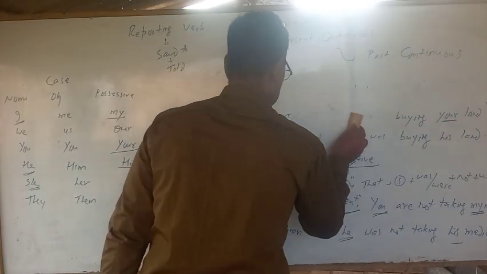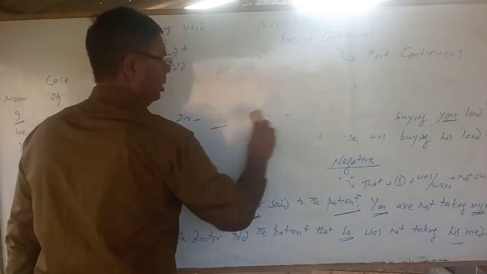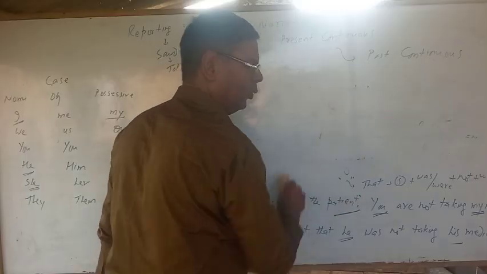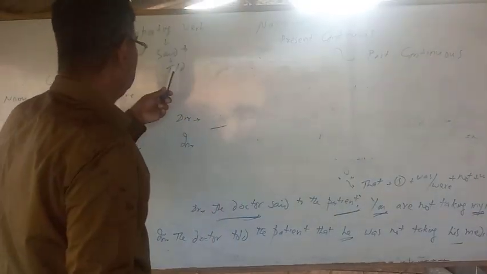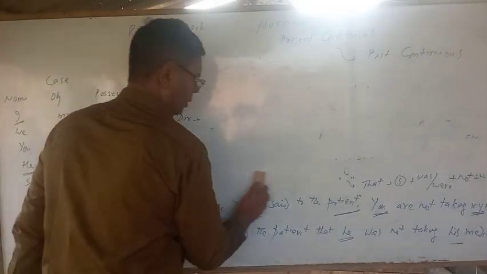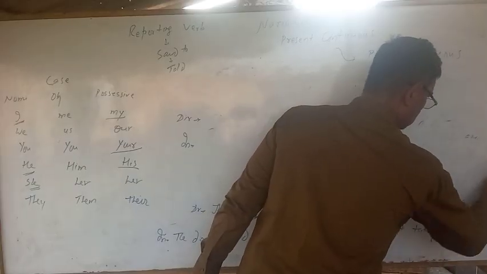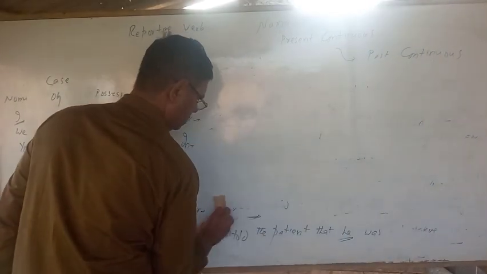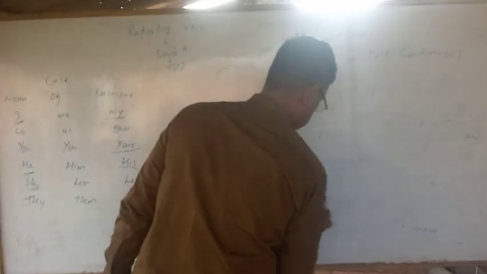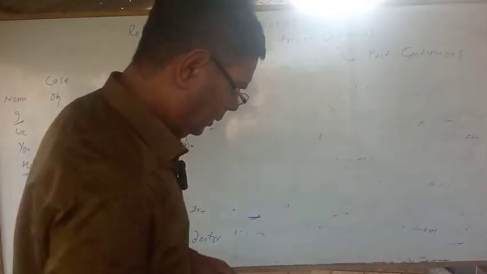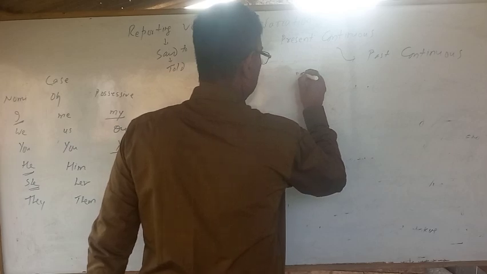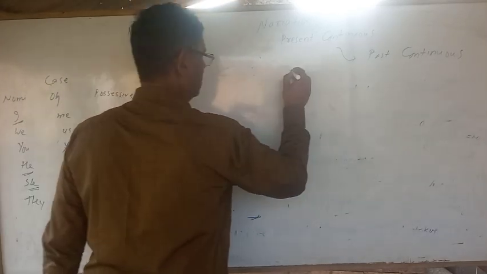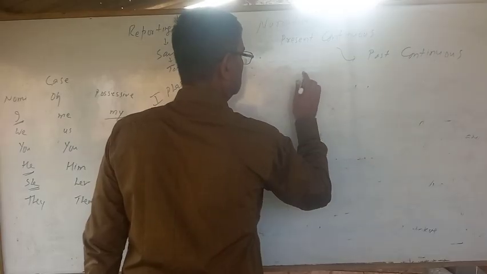Now I am going to teach you the rules of first phase interrogative sentence of present continuous. How will you change it into indirect narration? Look here, we will change the reporting verb. We will use asked for said to, because reported speech is in the form of a question, so we will change the reporting verb into asked. Look here at the rules.